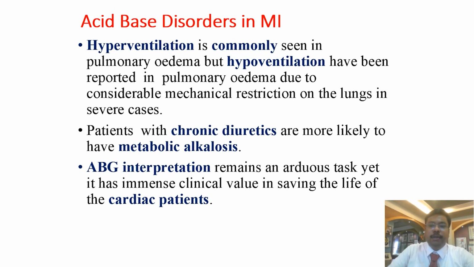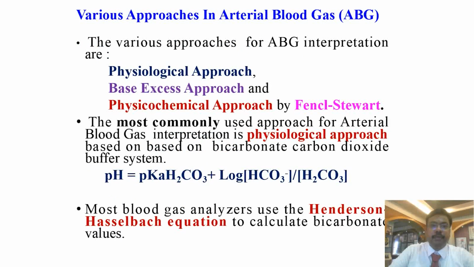Hyperventilation is commonly seen in pulmonary edema, but hypoventilation has been reported in pulmonary edema due to considerable mechanical restriction on the lungs in severe cases. Patients on chronic diuretics are more likely to have metabolic alkalosis. ABG interpretation remains an arduous task, yet it has immense clinical value in saving the lives of cardiac patients.